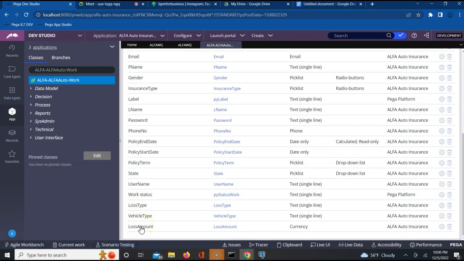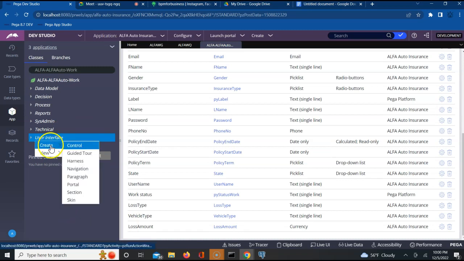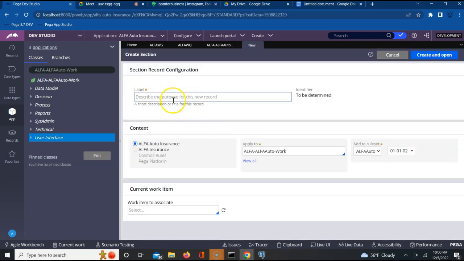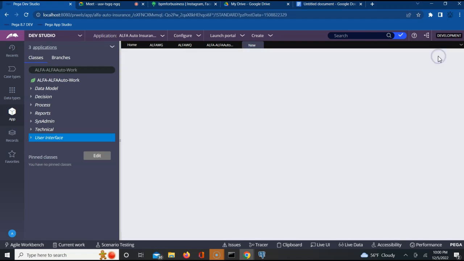Let us create a section as usual to capture this information on the UI. Right click on user interface, create section. I'm capturing the loss details here. I will call this loss section. Okay, create and open.